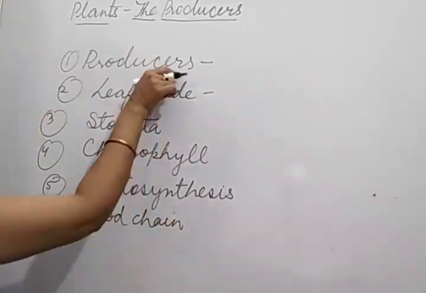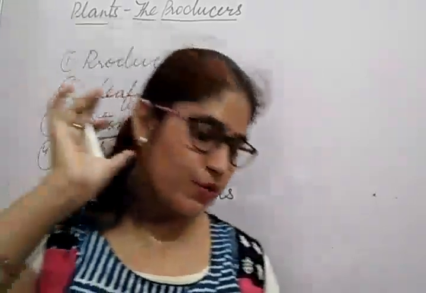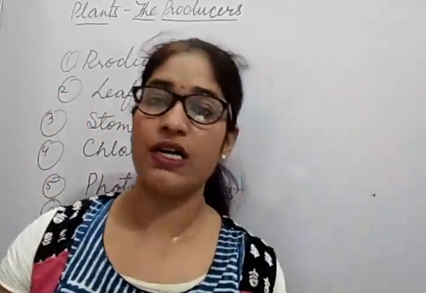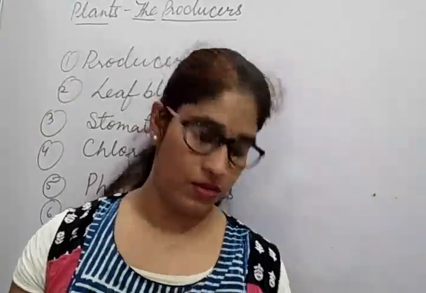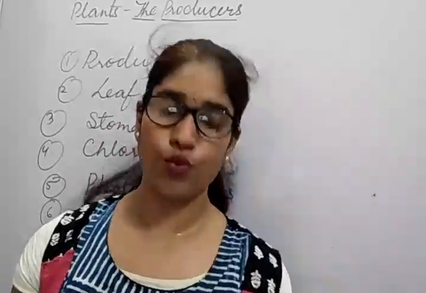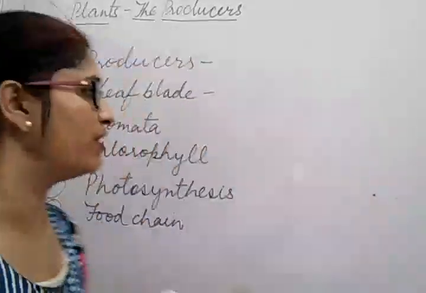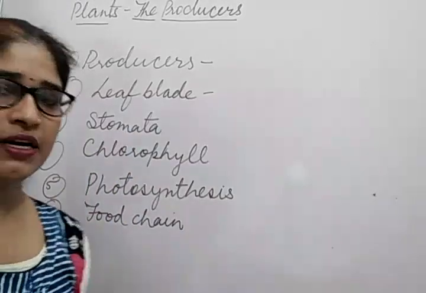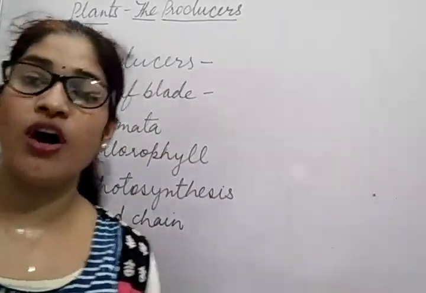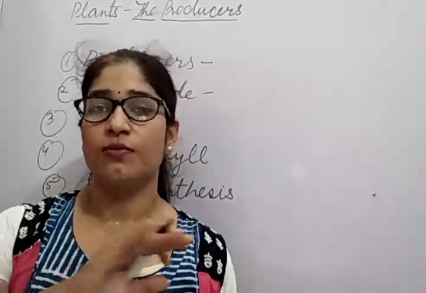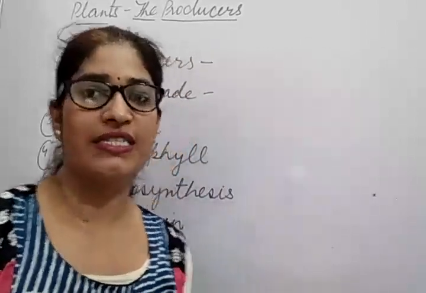So what is this? Producers क्या होते हैं? What do you mean by producers? You can see in your book. Green plants that can make their own food. Okay, green plants that can make their own food are called as producers. You can write here. Then after leaf blade, leaf blade में आप क्या लिखेंगे? The broad flat part of a leaf. The broad flat part of a leaf is called as leaf blade.